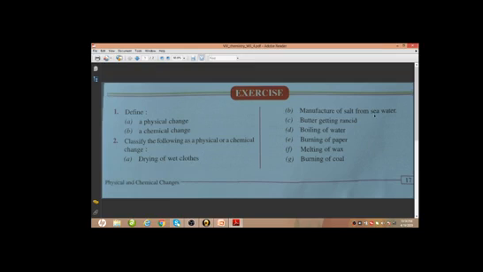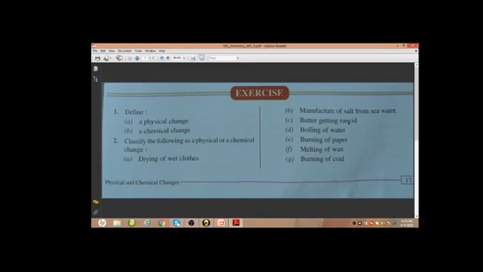Manufacture of salt from seawater, this process is called evaporation. So this is again a physical change because we are just discarding the water. After evaporating the water from seawater we are getting the salt. So here we are not getting any new substance, we are just removing the water vapor, removing the water from seawater to get the salt. So manufacture of salt is an example of physical change.